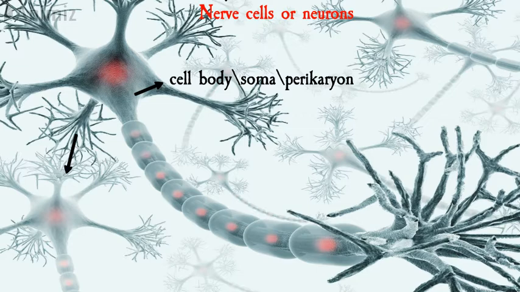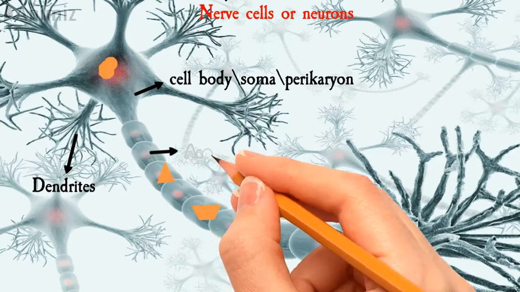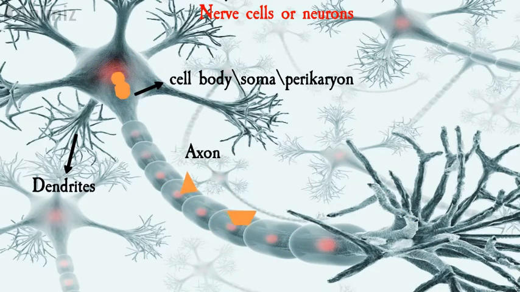Coming to the dendrites, it is a branched process of neuron. It is branched repeatedly. Dendrites transmit impulses towards the nerve cell body. Usually the dendrites are shorter than axon. Axon is the longer process of the nerve cell. Axon transmits impulses from the nerve cell body, may it be to another nerve cell or else a muscle or a target organ.